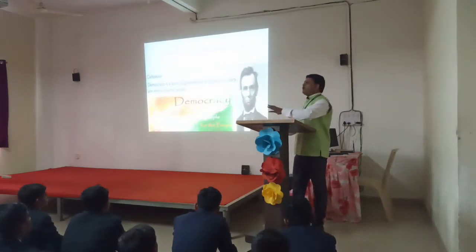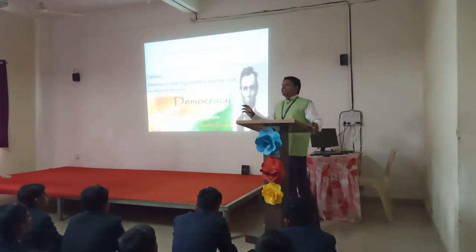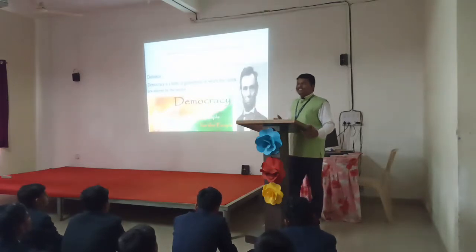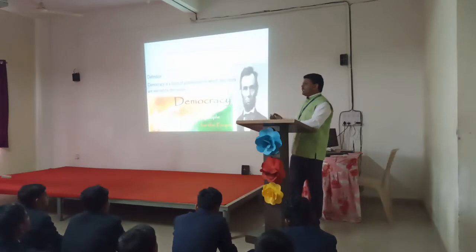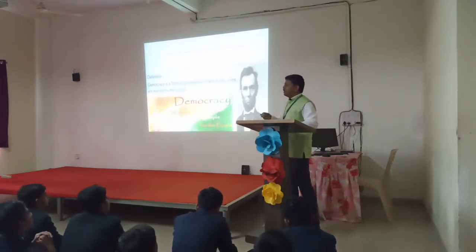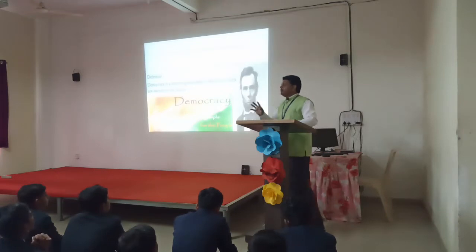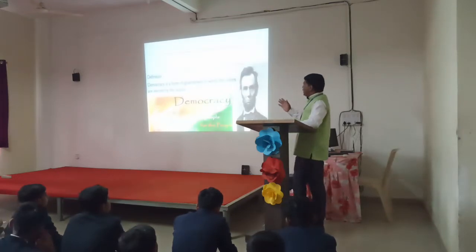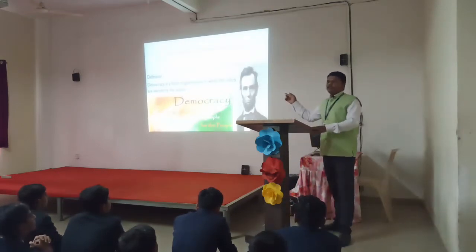Then people vote. One day is final for voting, and on that voting day people cast their vote, and after that they elect their representative, and that representative forms a government. That is the democracy. Do you understand the definition of democracy?